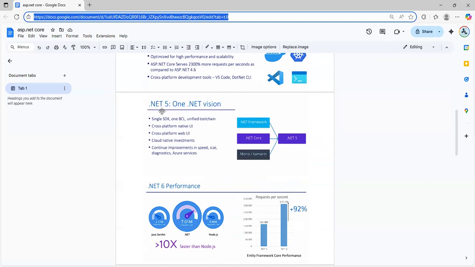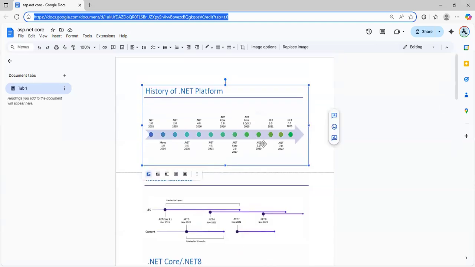But in .NET 5, this is all summarized in one, means in .NET 5, .NET framework, .NET Core, Mono, Generic are included in one. This is .NET 5. This is the reason it removes core. From here, it removes the core. Then continue version change .NET 6 and some changes in 6, 7, 8. No more changes on here.